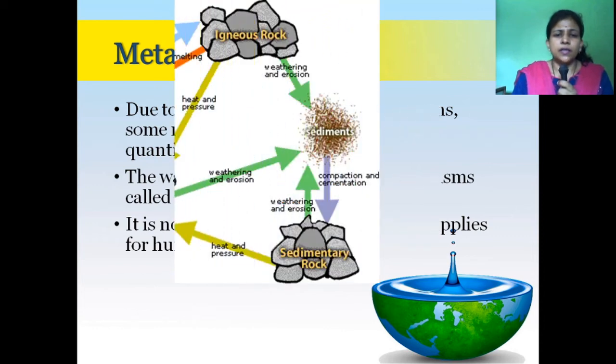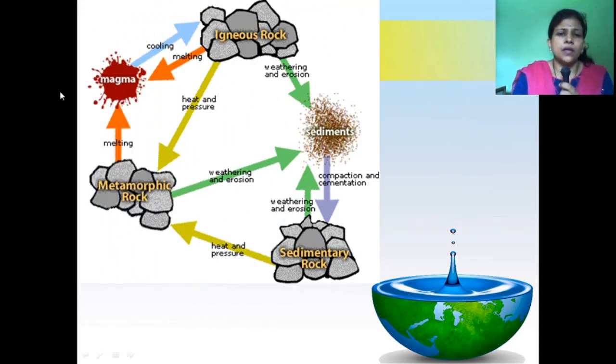See in this figure, when igneous or sedimentary rock is converted into another form during the metamorphism process, meaning heat and pressure are applied on both rocks, the rock is converted into another composition or structure. That rock is called metamorphic rock. During this metamorphism process, the water is formed. That water is called metamorphic water.